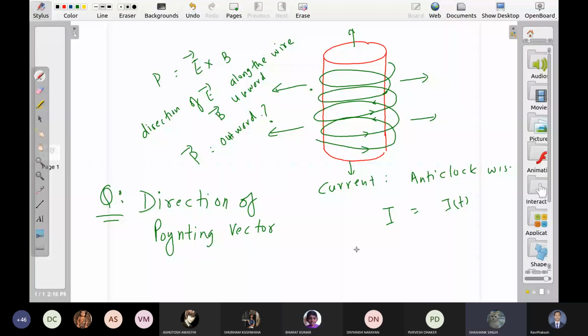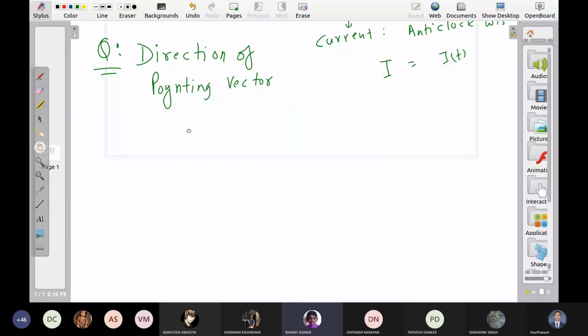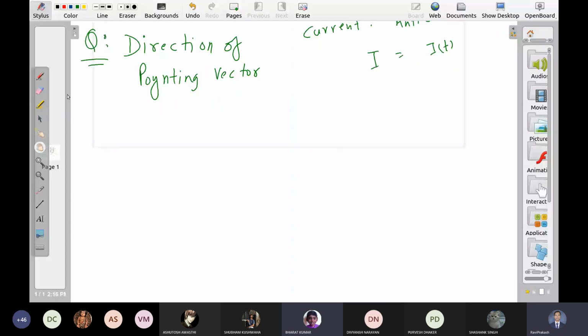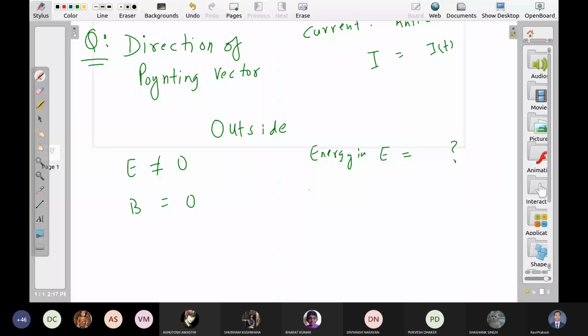Because this electric field is only induced along the wire, outside you are saying E is not zero, B is zero. So energy in E, energy in B. Now since there is no magnetic field, this is zero.